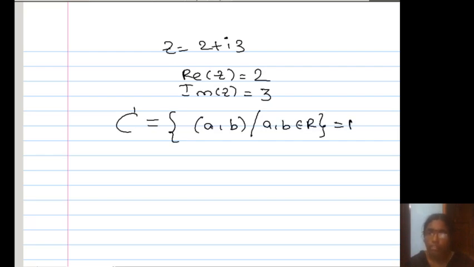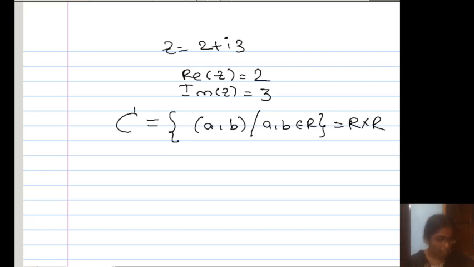It is equivalent to R cross R, because the first component belongs to R and the second component also belongs to R. It is an ordered pair, which you already know. Every complex number a plus ib can be written in the form of the ordered pair (a, b). Both are the same representation.